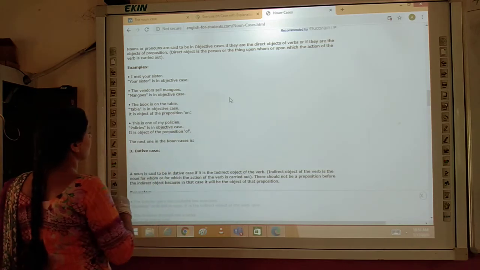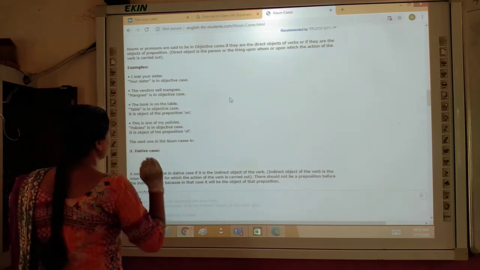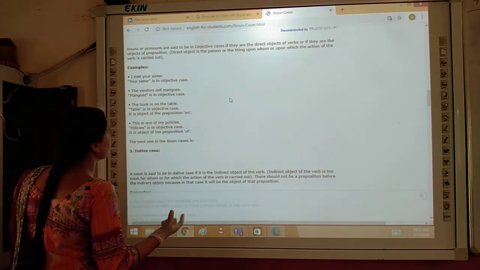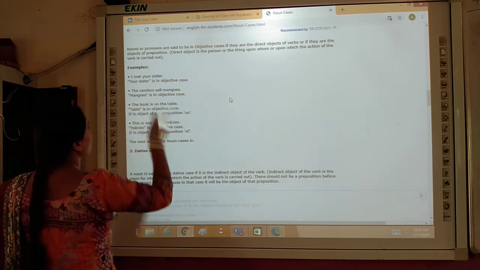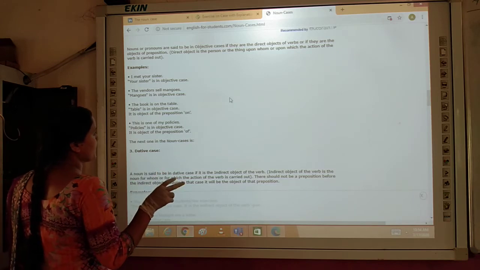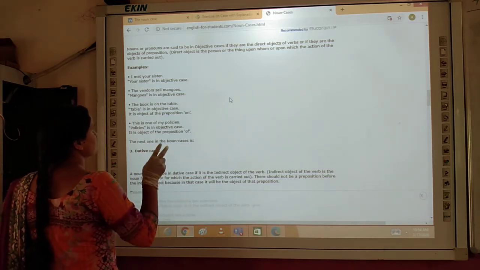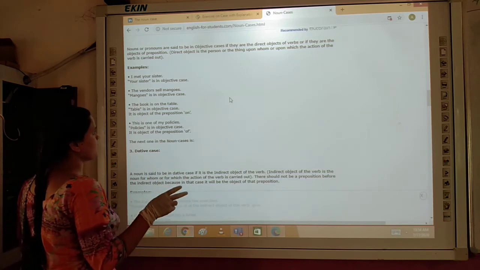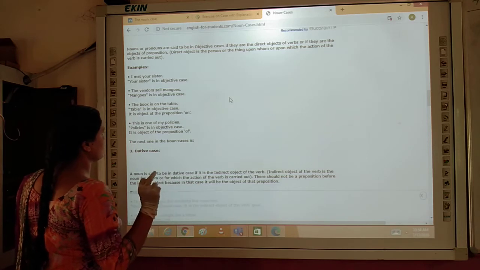Understood? Okay. Next, the vendors sell mangoes. Here, who is selling the mangoes? Vendors. Okay? And who is being sold? Listen to me carefully. Who is being sold? Mangoes. So mangoes is objective case.